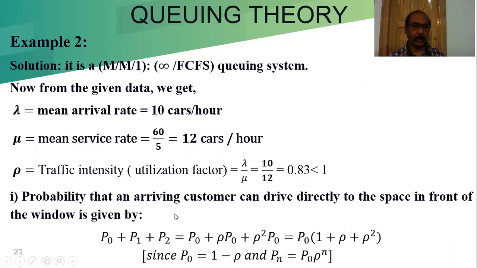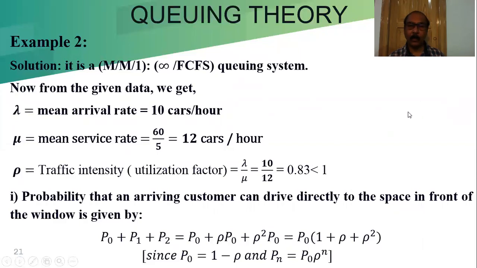What are the possibilities? The space can accommodate 3 cars: 1, 2, and 3. So the next one can enter there only if there is no customer, that means P0; or one customer, then the second one can come; or two customers, then the third one can enter.